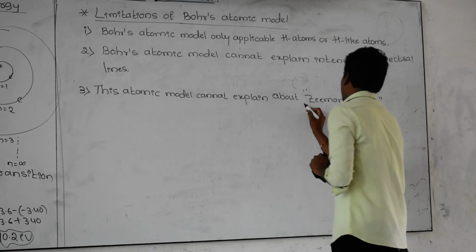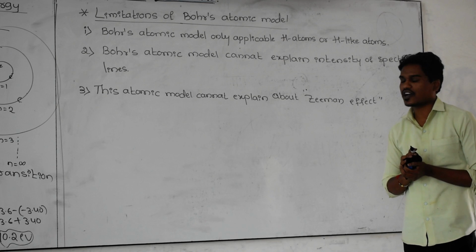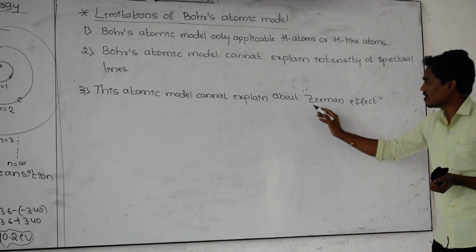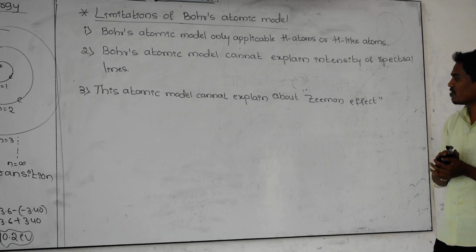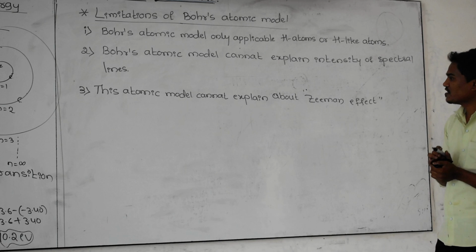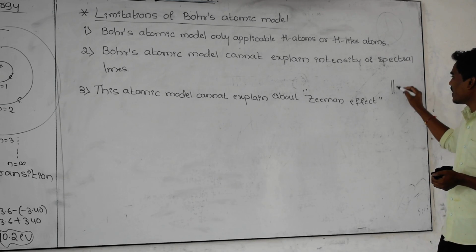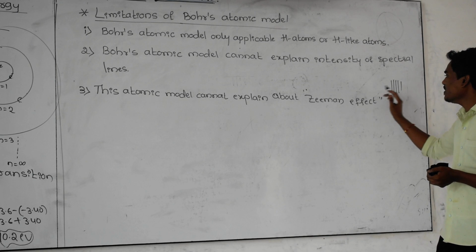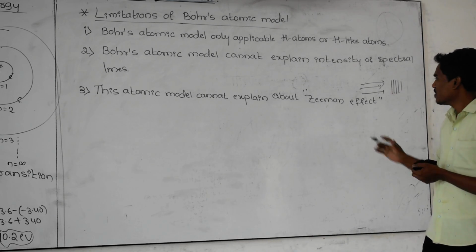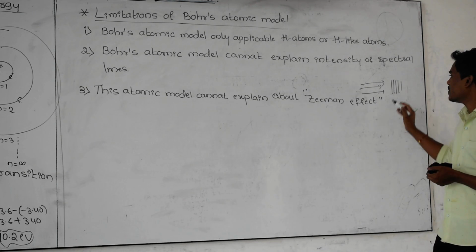You are hearing this word for the first time. Zeeman is the name of a physicist, a scientist. He gave one explanation, and that effect given by this scientist we call the Zeeman effect. Let us consider what is meant by the Zeeman effect here. The spectral lines can be split by using magnetic field lines. What he explained is that by using magnetic fields, it is possible to split these spectral lines.